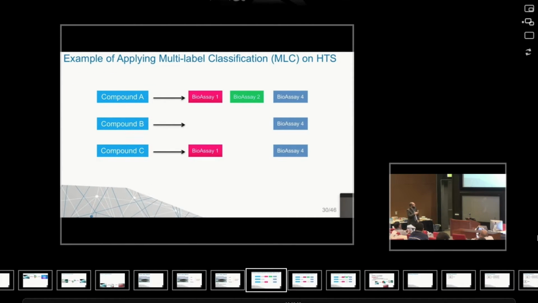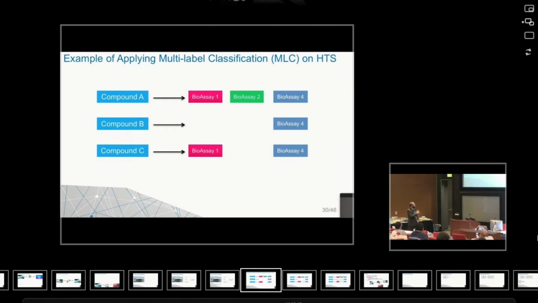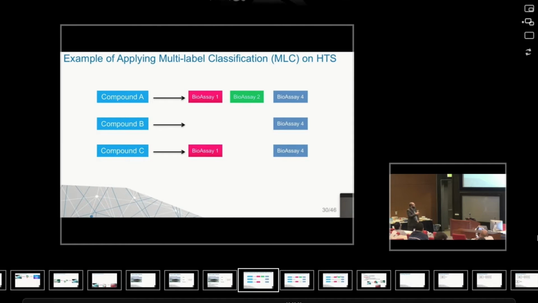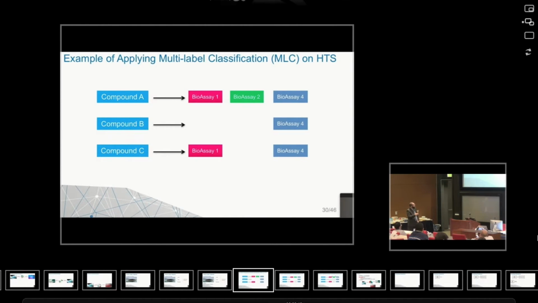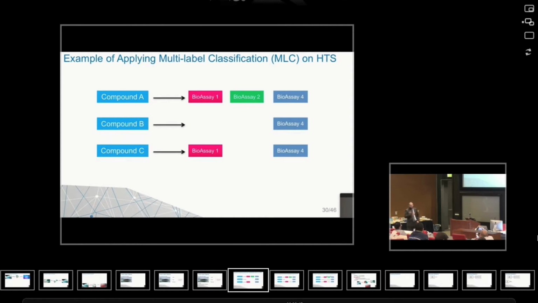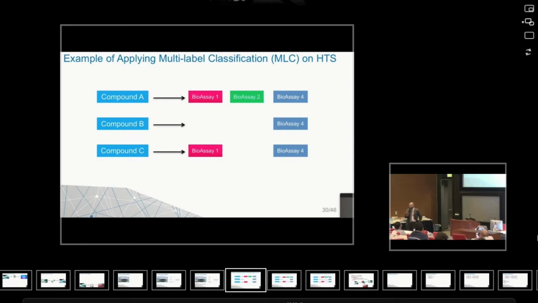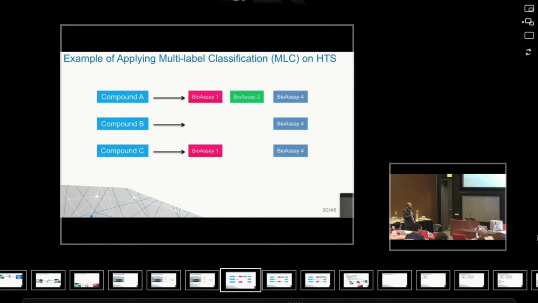So this is an example to illustrate more how to model this as a multi-label classification. We have compound A that interacts with bioassay 1, 2, 4. Compound B interacts with bioassay 4. Compound C interacts with bioassay 1 and 4. Let's assume for this example that we don't have enough information about the interactions with bioassay 2.